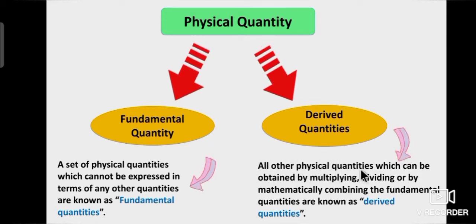All other physical quantities which can be obtained by multiplying, dividing or by mathematically combining the fundamental quantities are known as derived quantities. Once again I repeat, physical quantity is classified into two types, fundamental quantity and derived quantity.